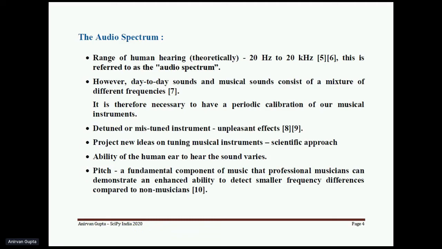So the ability, apart from that, this musical sound or vocal sound is also a subjective matter, because every person has his or her own ability to identify whether a music is good or bad. For example, if you're talking about a layman, he could hear any musical piece, and he could appreciate that. But if you have an expert in music who has done his visharad or something in music, he would always pick up the wrong notes or some detuned notes.